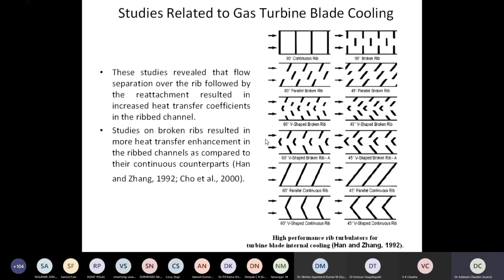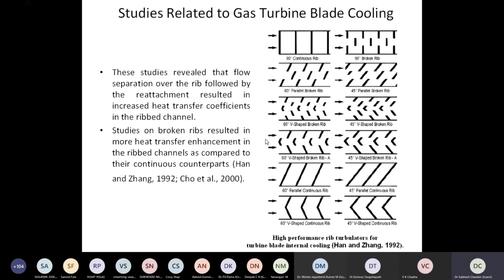In gas turbines, the performance of the gas turbine engine depends upon TIT, that is turbine inlet temperature, right? Higher the temperature, higher will be the performance, higher will be the efficiency of that gas turbine. But we cannot go beyond a certain very high temperature, because if the temperature goes beyond say 2100 Kelvin or even more, then those gases are going to enter the turbine rotor or turbine blades, which are rotating at very high velocity, very high RPM, right?